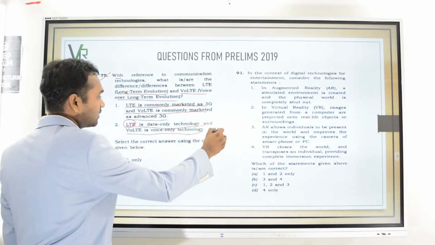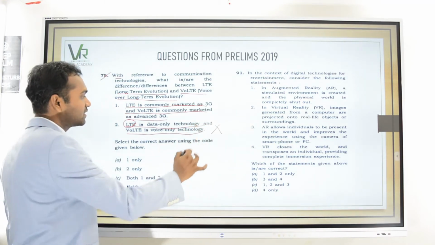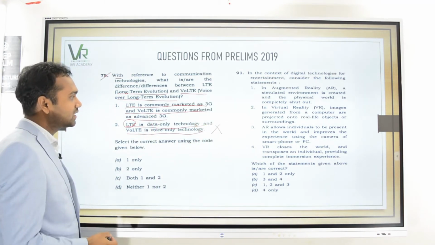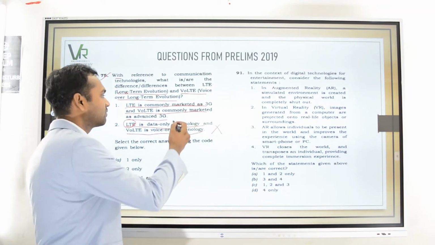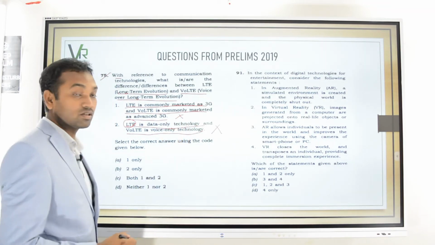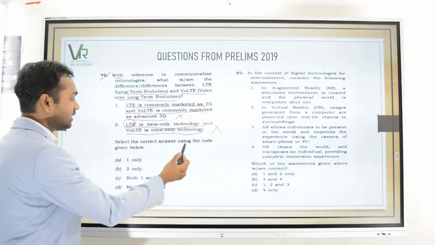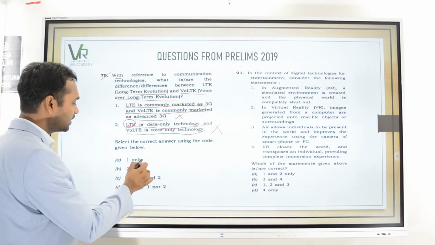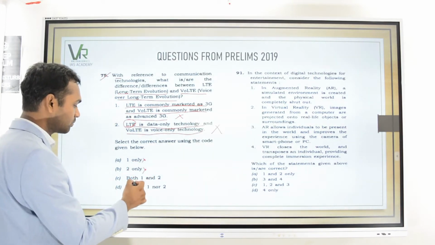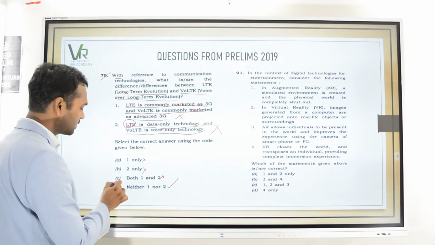So this second statement is wrong. And coming to the first statement, it is not marketed as 3G or advanced 3G. So this statement is also wrong. So the answer would be, using the code below: 1 only is wrong, 2 only is wrong, both are wrong. So the answer is D.